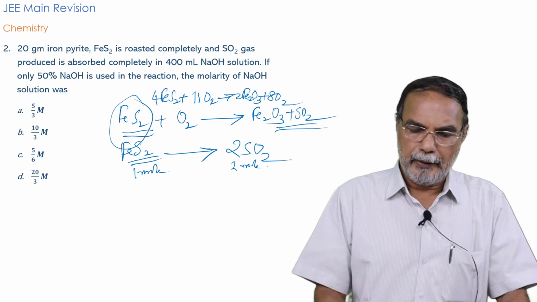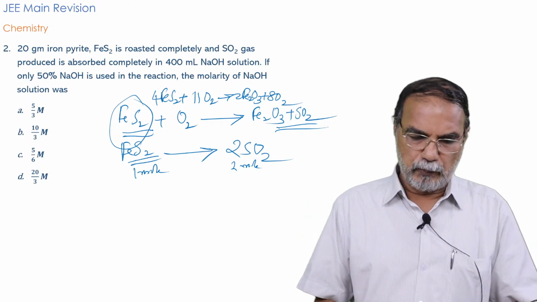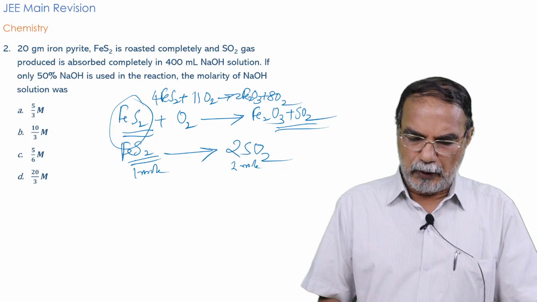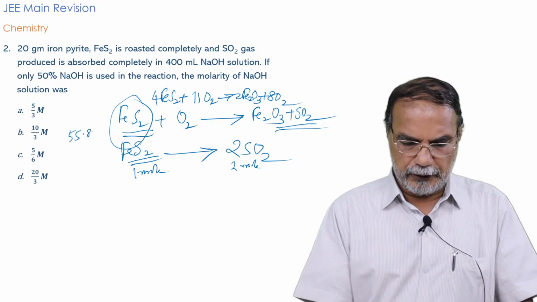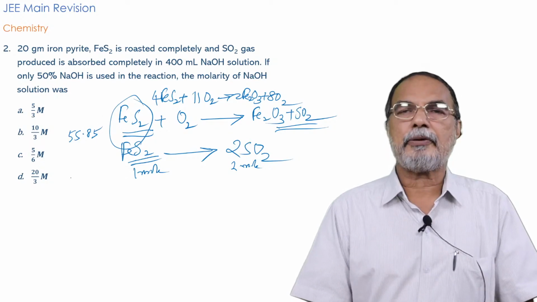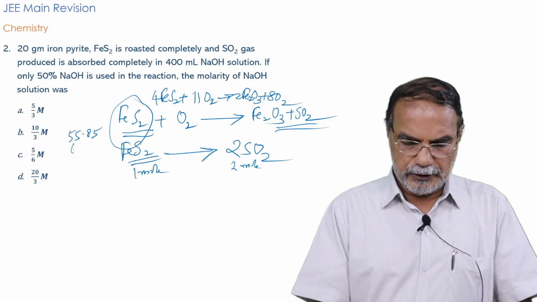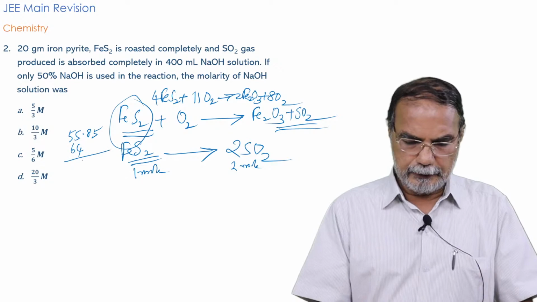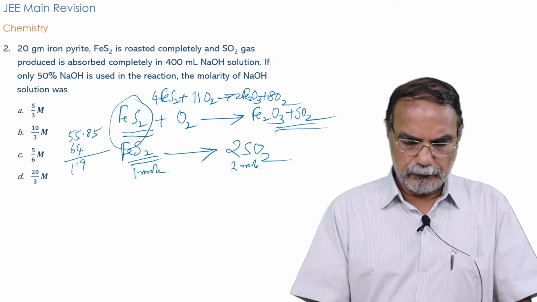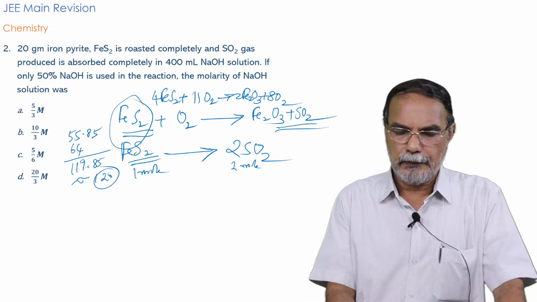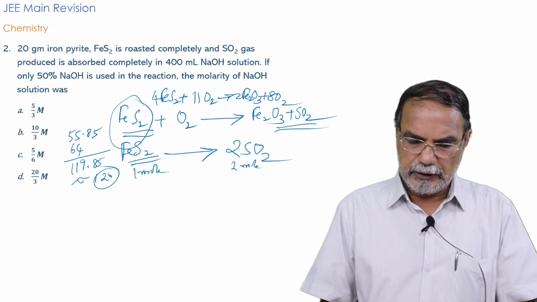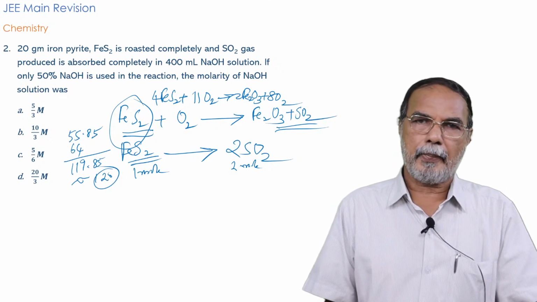Okay? And what is 1 mole FeS2? You can get the molecular mass of this compound. Iron, you know that it is 55.85. For sulfur, it is 32, so that means 64. And that will give you 119.85. And that is roughly 120. You can take it as 120. So 1 mole FeS2 means 120 grams. Okay?